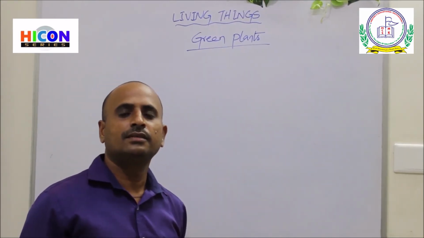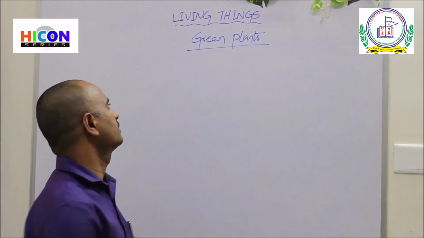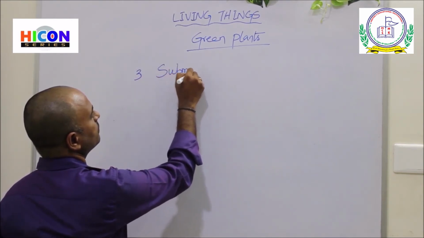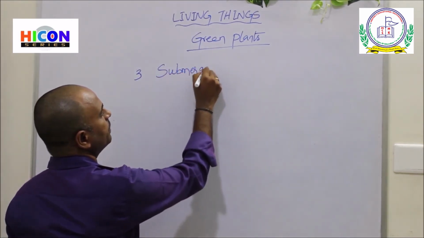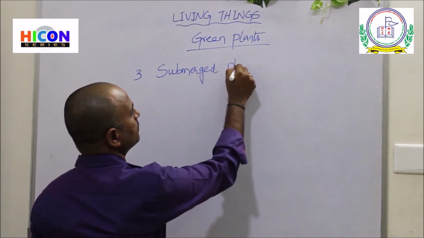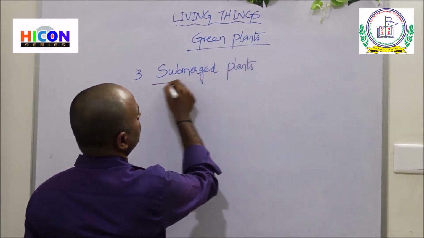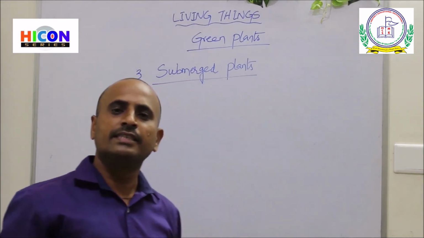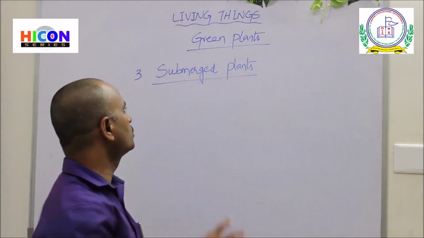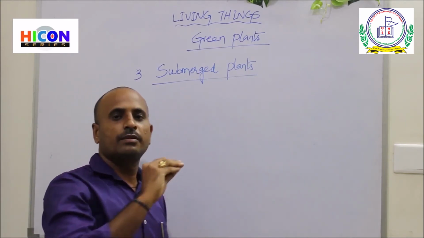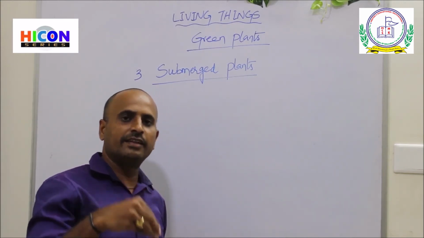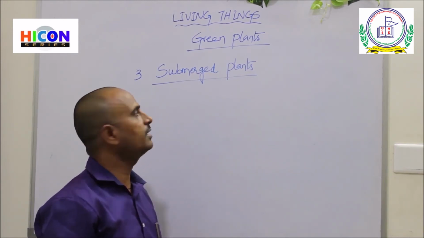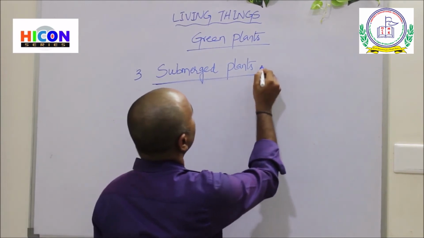So the next, the third type of aquatic plants is submerged plants. Submerged means completely sunk in the water. Those plants which are present completely inside the water are called submerged plants.